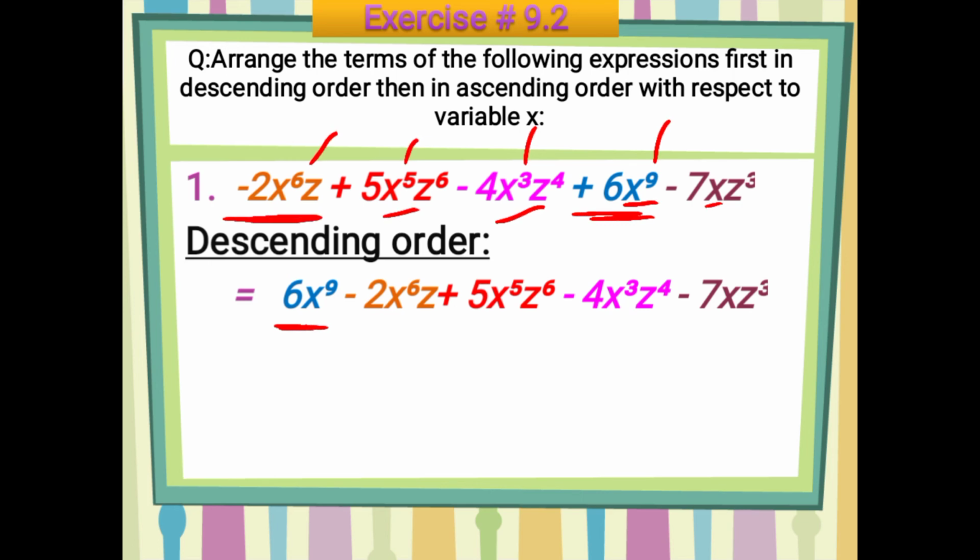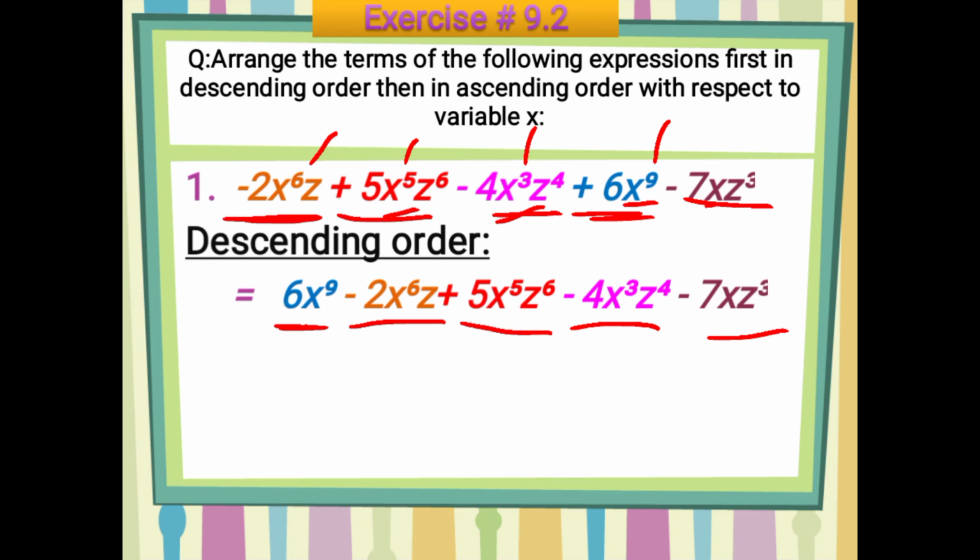Then this one, as you can see, has a minus sign, so you will simply write minus 2x^6z. Then you will write plus 5x^5z^6. And then this one, minus 4x cube z^4. And then this one, minus 7x z cube. So you will arrange each and every term with respect to the variable x, considering the exponent of x. In descending order you start from the highest exponent to the lowest exponent.